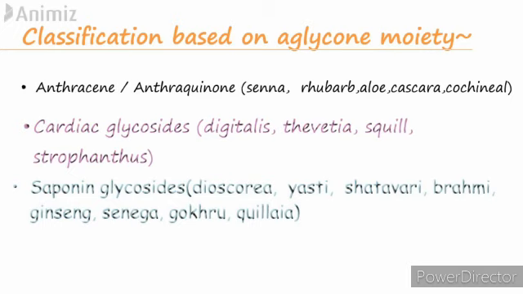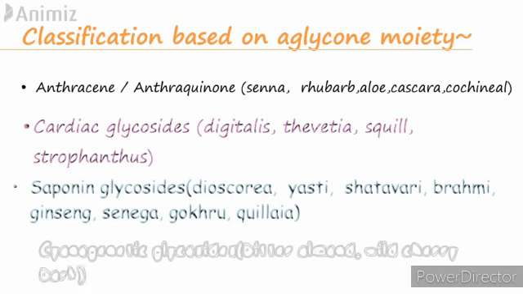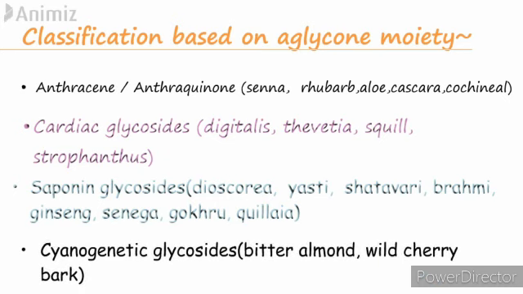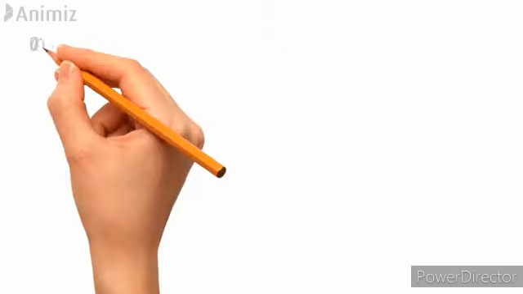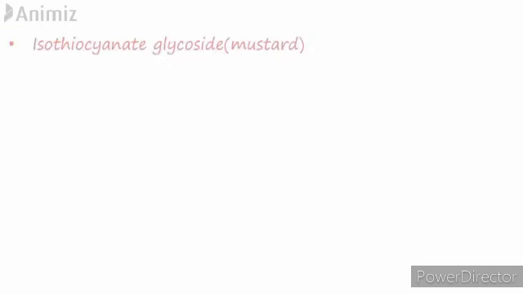Then cyanogenetic or cyanophoric glycosides. The examples are bitter almond and wild cherry bark. The next one is isothiocyanate glycosides, example mustard. Then flavonoids, examples milk thistle and rutin.